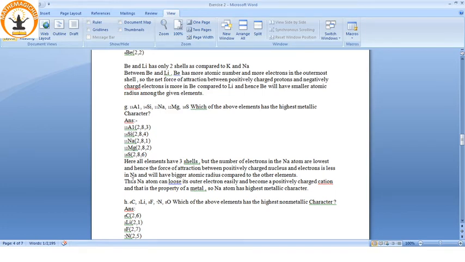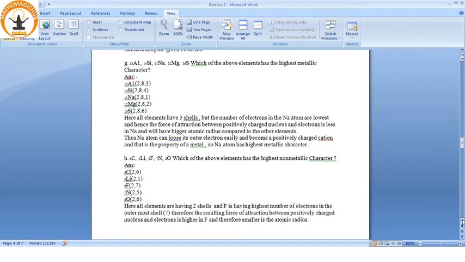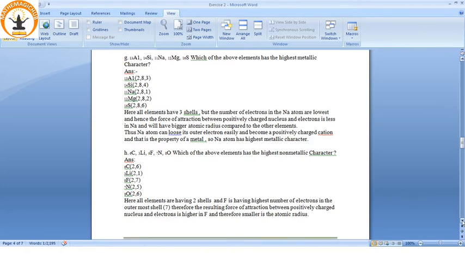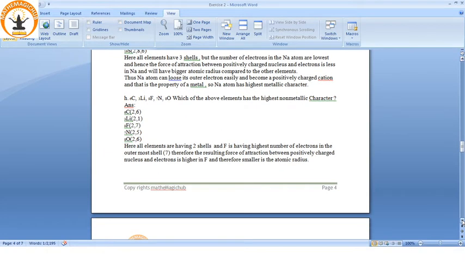So for this you must know, we don't have to write based on the periodic table where sodium is or where silicon is. We have to write based on the understanding. So metals are donors. Now similarly the question is, out of these elements which one is having the highest non-metal character? Now non-metals are the acceptors, which can readily accept the electron. So we have to see the atomic radius, force of attraction, and the number of electrons needed to complete the octet. These 3 factors will give us the answer.